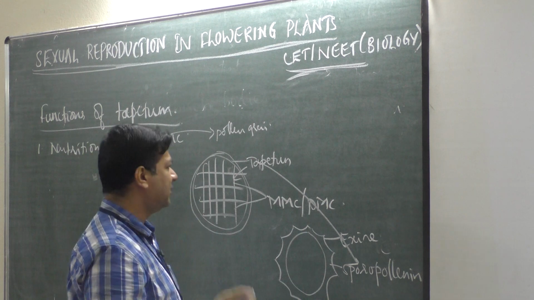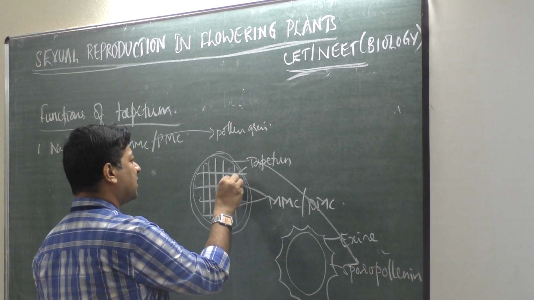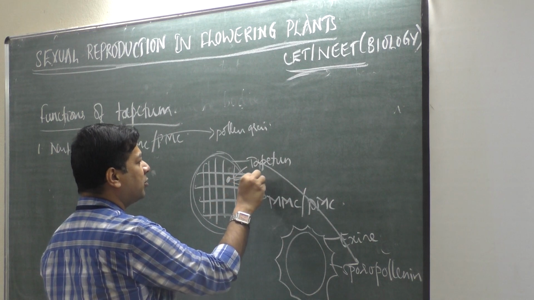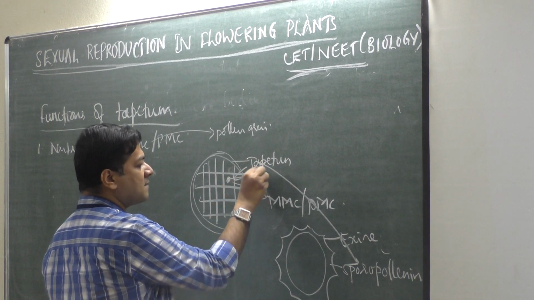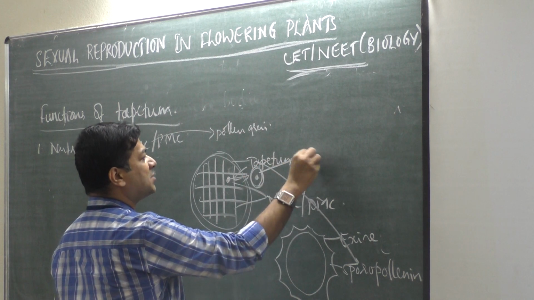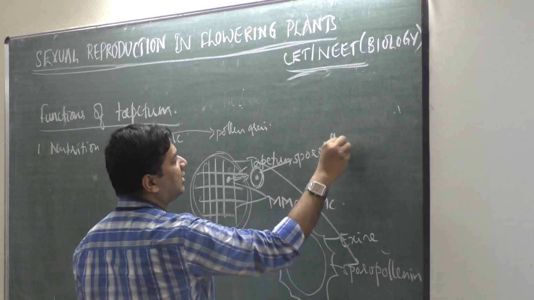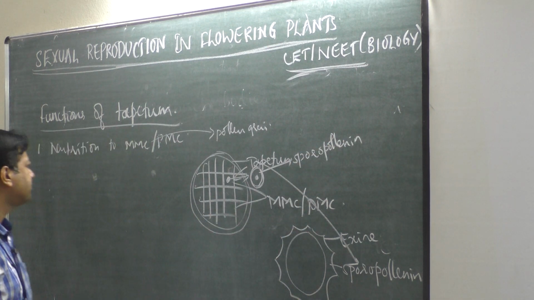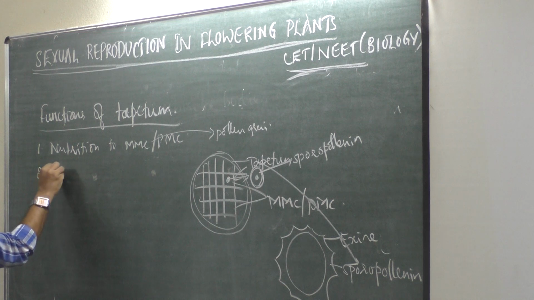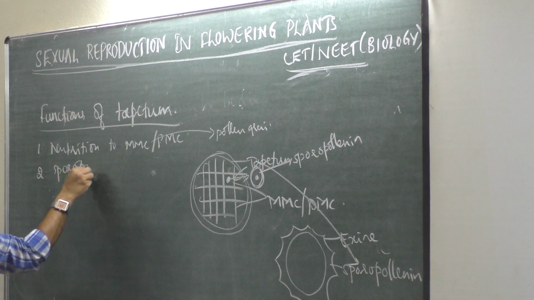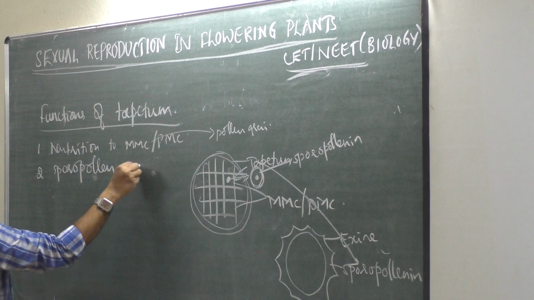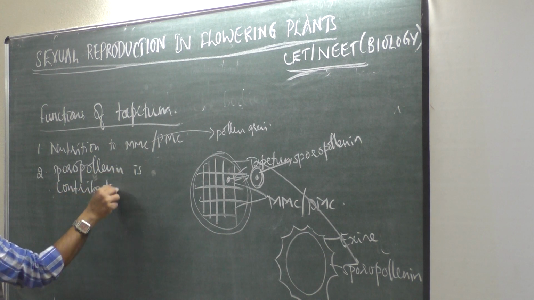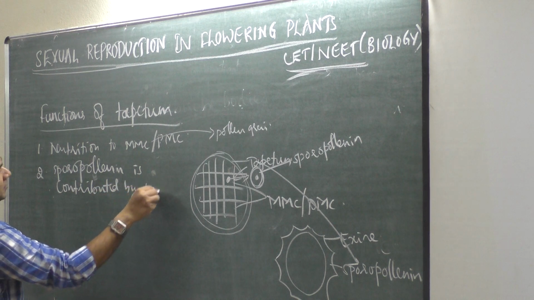That is why I said pro-Ubish bodies are present in the cytoplasm of MMCE. When it passes through tapetum, pro-Ubish bodies will be covered by sporopollenin. That means sporopollenin is produced and contributed by tapetum. So sporopollenin is contributed by tapetum.